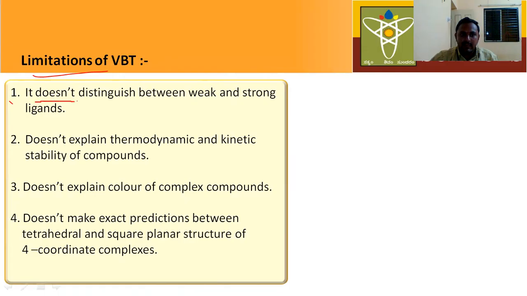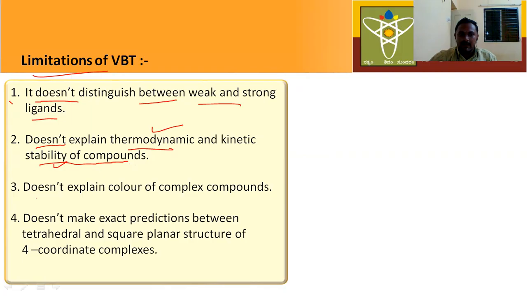Okay, now let us discuss the limitations of VBT. Here, this theory does not differentiate between weak and strong ligands. This theory just explained strong ligands and weak ligands, but it could not explain the difference between strong ligand and weak ligand. Next, this theory does not explain the thermodynamic and kinetic stability of compounds. Yes, it explained magnetic property, hybridization, and geometrical shape, but it could not explain thermodynamic and kinetic stability of compounds.